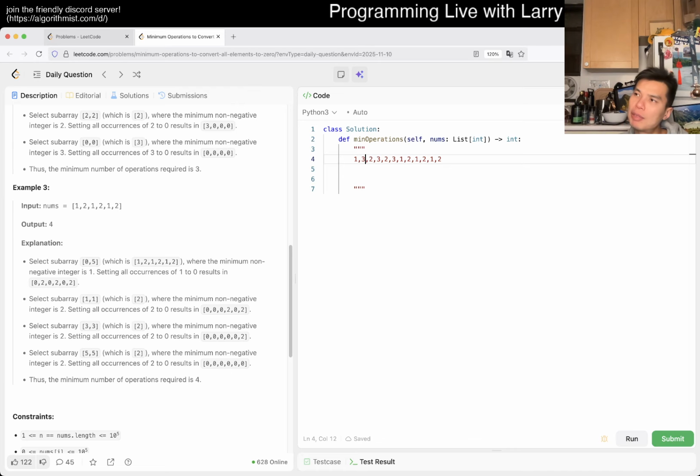Yeah, I'm trying to think how to implement it. Maybe as a stack, maybe as something. I think I have some idea, but it seems kind of crazy. So I'm trying to write it today. But I think the idea is that, yeah, going backwards is the idea that I want to do.